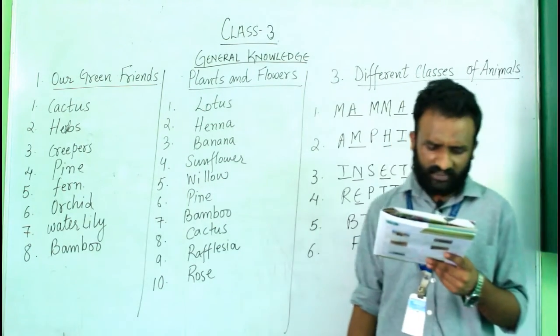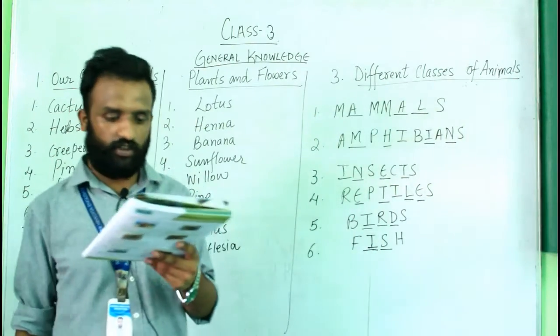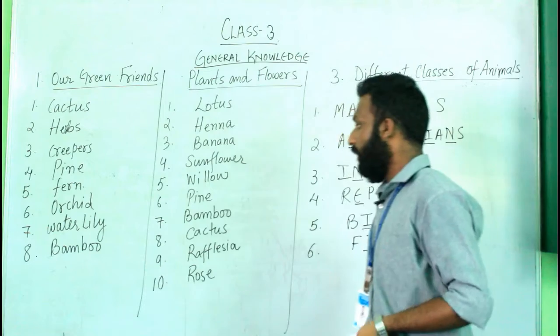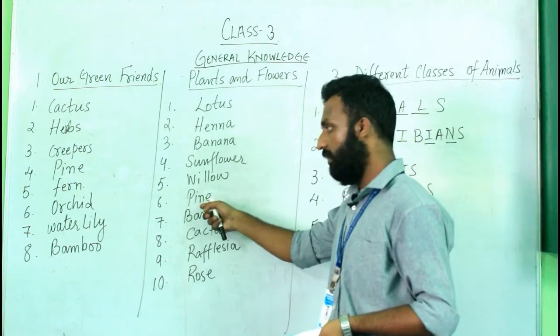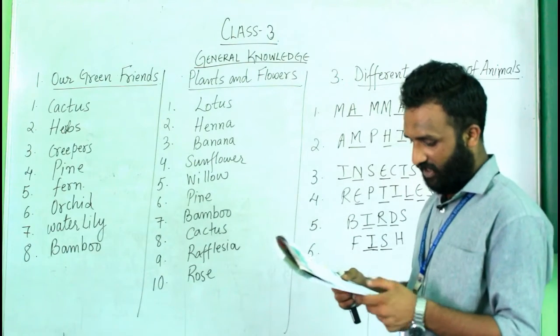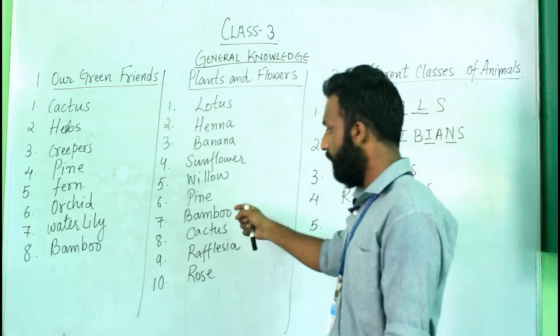This tree is decorated with gifts and lights during Christmas. Neem, pine and coconut. Which tree is decorated with lights and gifts during Christmas? It is pine. Number seven, it is the tallest grass. Cane or bamboo? The tallest grass is bamboo.